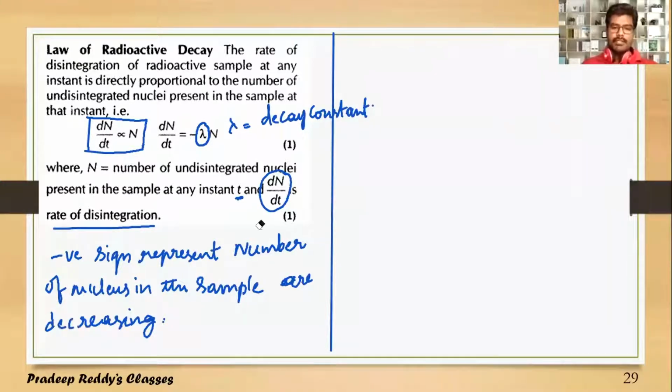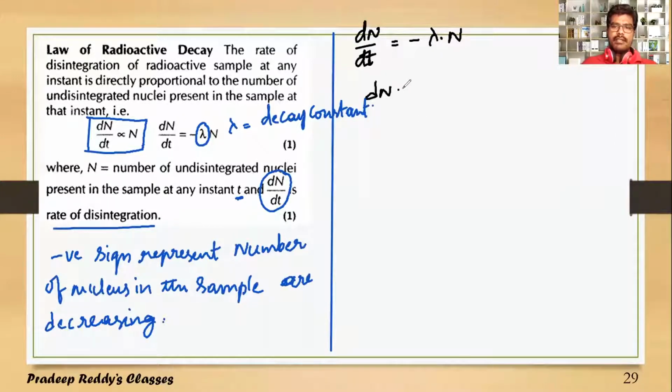So from here you can derive a simple equation for the law of disintegration. I'll derive that. We have dN by dt is equal to minus lambda into N, right? This dt goes to the other side.